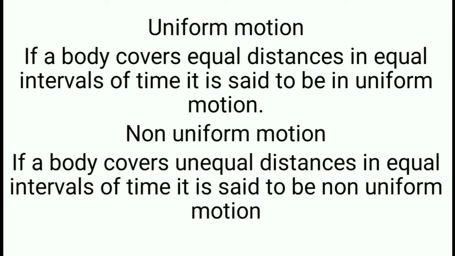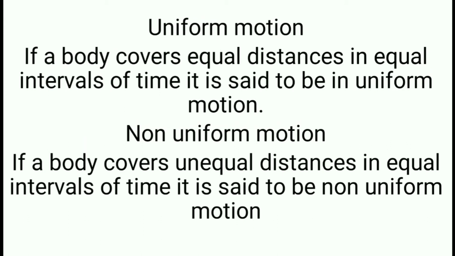If a body covers equal distances in equal intervals of time, it is said to be uniform motion. The best example is your wall clock. If you see, it travels equal distances in equal intervals of time. Is it or not?